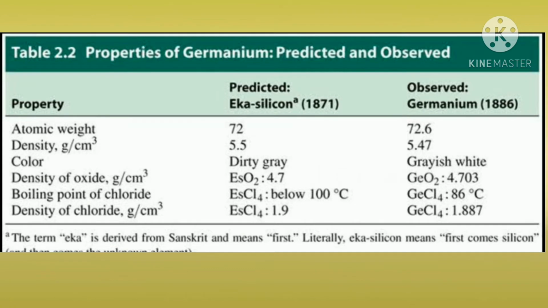Properties of germanium. The atomic mass of germanium predicted by Mendeleev is about 72. The actual value is 72.6. The density of germanium predicted by Mendeleev is 5.5. The actual density is 5.47. The color of germanium predicted by Mendeleev is dirty grey. The actual color is grayish white.